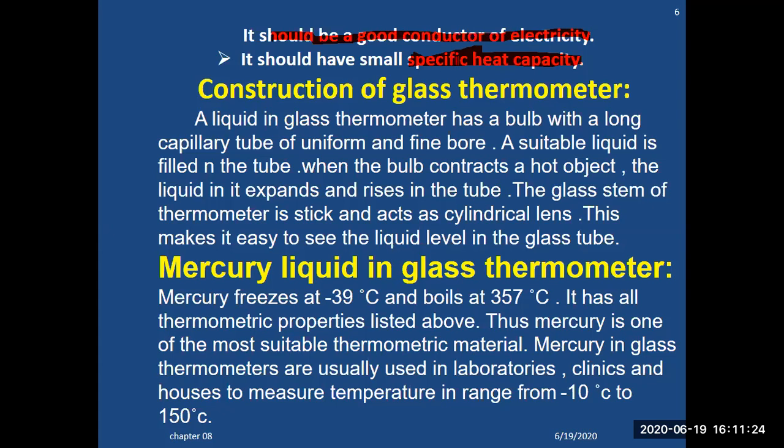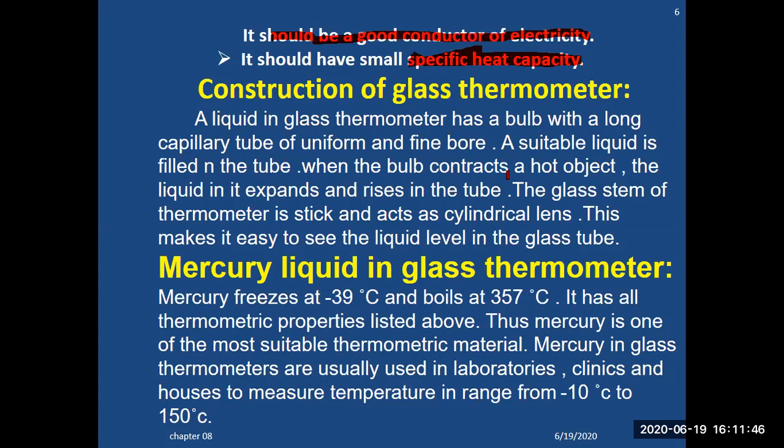So these were some of the main important points to remember for thermometric type of the material. This is the type of material which is filled inside a thermometer. Construction of glass thermometer. Liquid in a glass thermometer has a bulb with a long capillary tube of uniform and fine bore. A suitable liquid is filled in the tube.